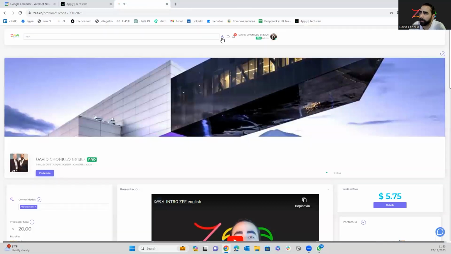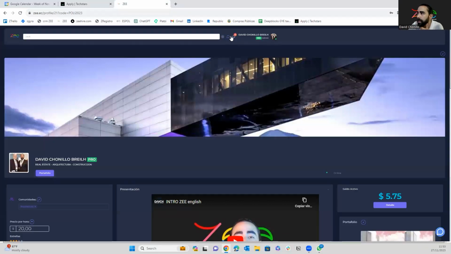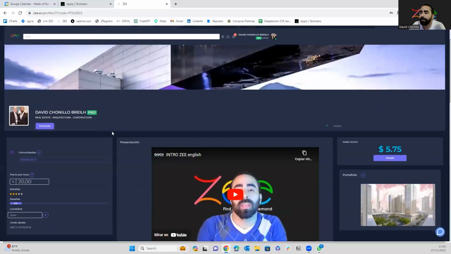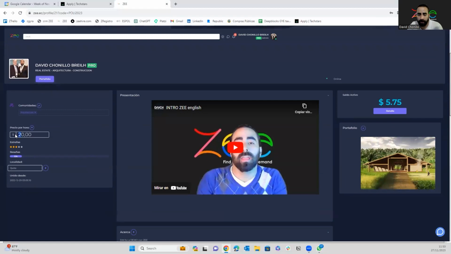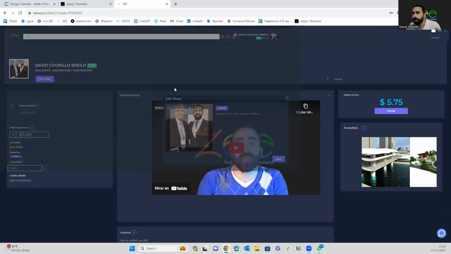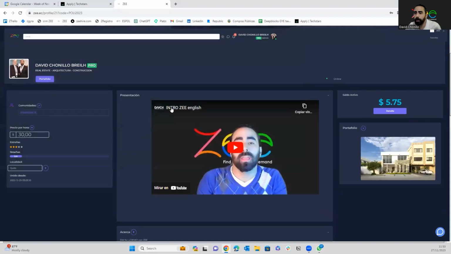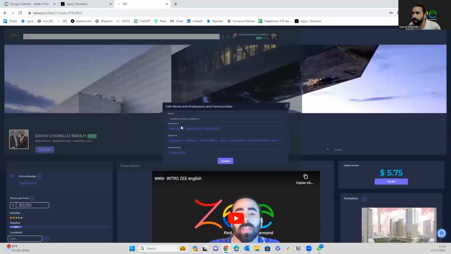In our profile, we can toggle our options and change the background preference. We get our notifications here. It says that we are pro because we are paying the subscription, or we are sponsored to have the subscription. We can set the price that we charge per hour. We can change the photo in our profile, the name, the profession that we want to show, and also the keywords that we want to have so that people can find us.